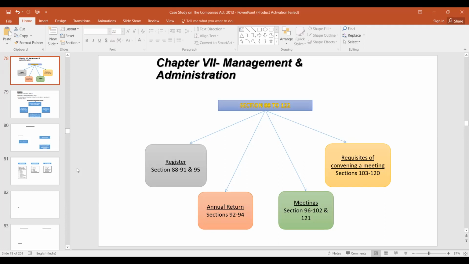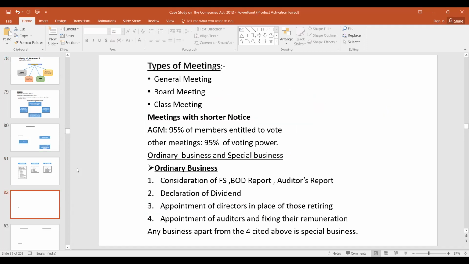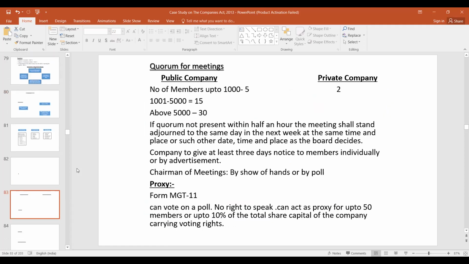Need not be a member. So proxy need not be a member. But in a Section 8 company, it is a must. In a Section 8 company, the proxy should be a member of the company.